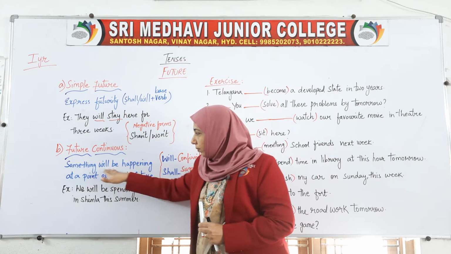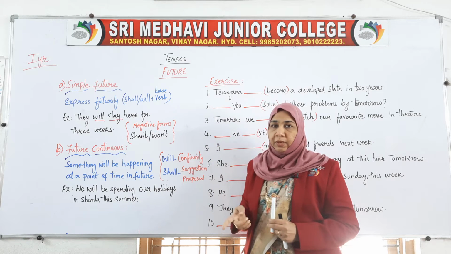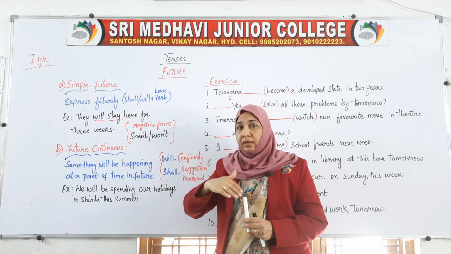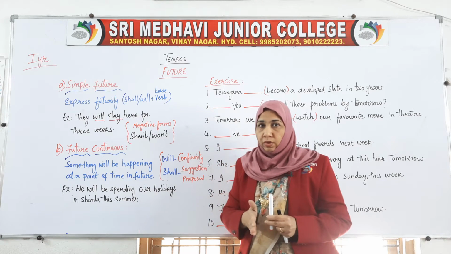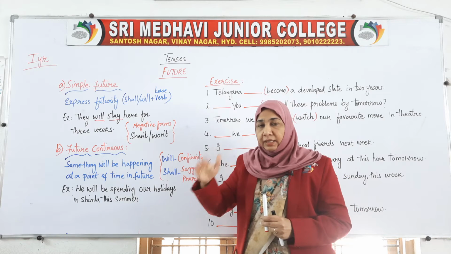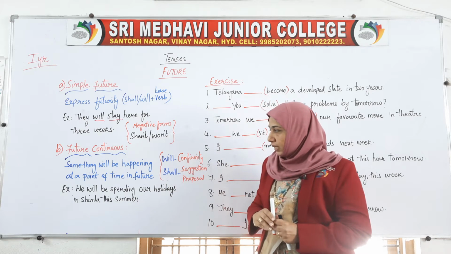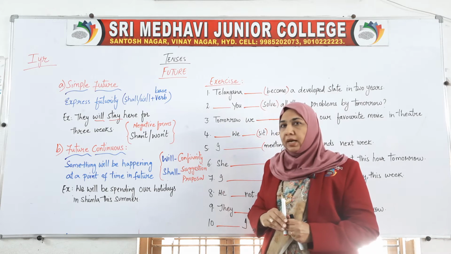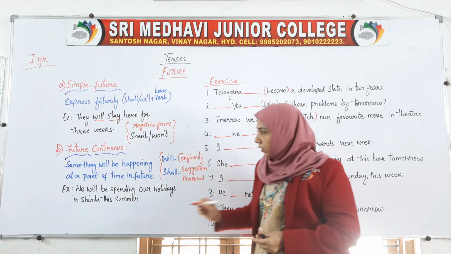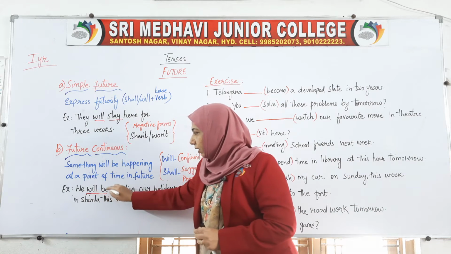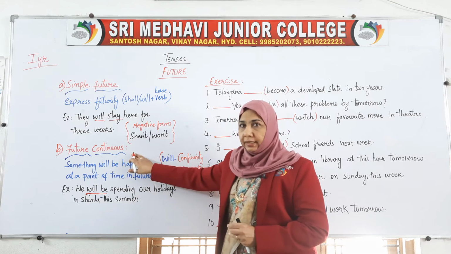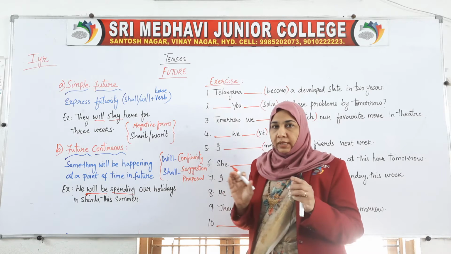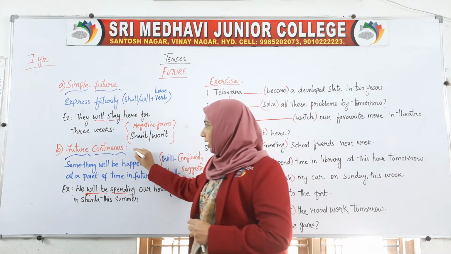Future continuous means something will be happening at a point of time in the future, not now. It may happen, it can happen in the future. The example is this one: we will be spending our holidays in Shimla this summer. Here we will be, added be for the continuous tense. Be plus the base form of the verb plus ing.